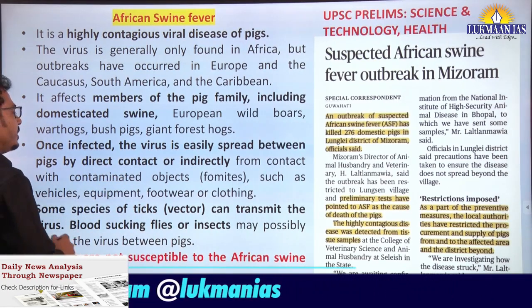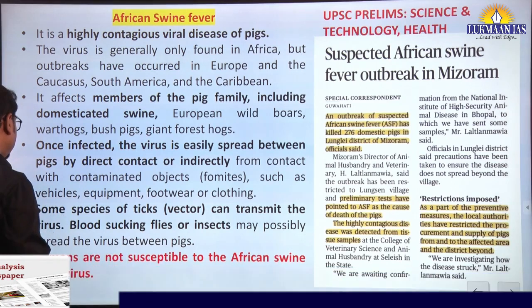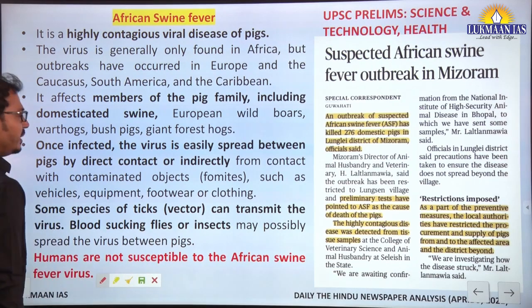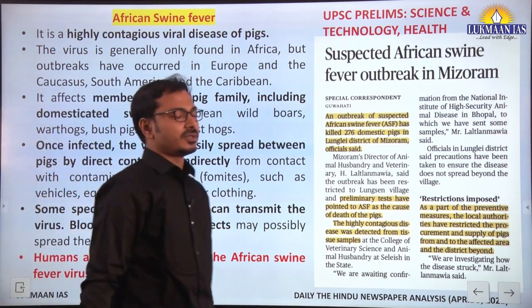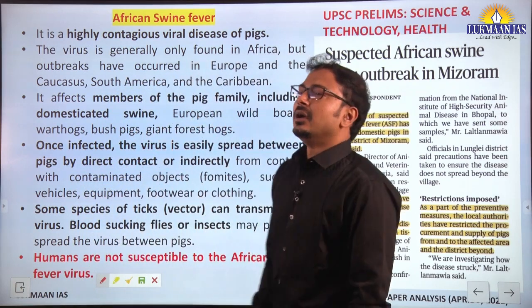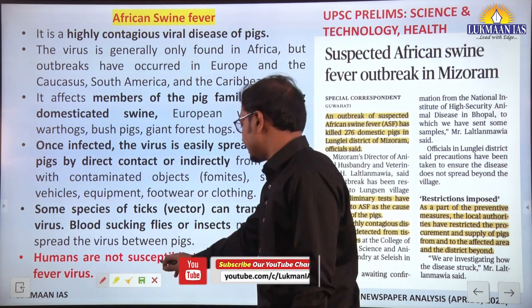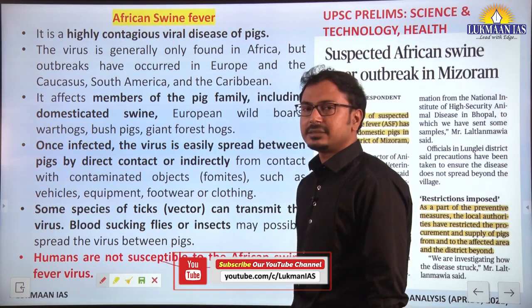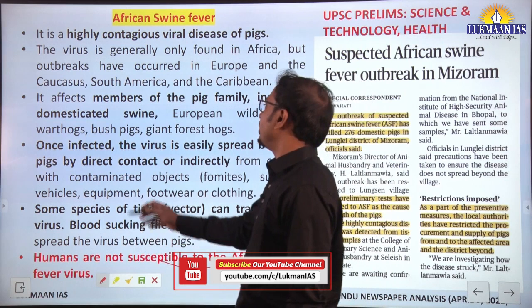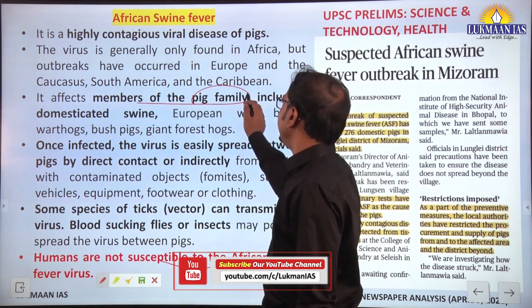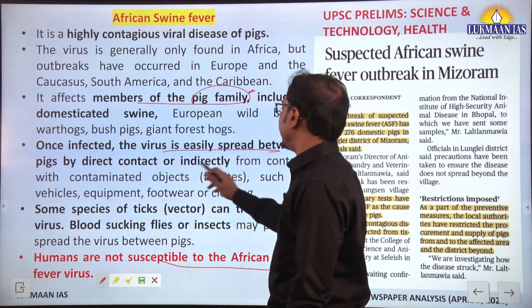Next, a suspected African swine fever outbreak in Mizoram. So, basics about African swine fever. Many times it is in the news because of such localized outbreaks. Actually it is not a threat to humans, because humans are not susceptible to the African swine fever virus. However, it can spread to members of the pig family through direct or indirect contact.